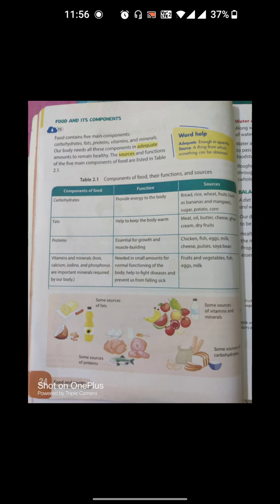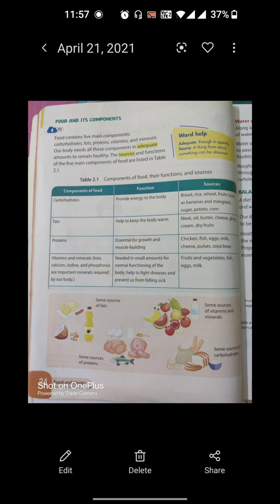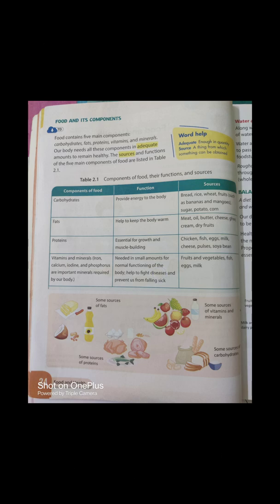Food. Food contains 5 main components which you already know, that are carbohydrate, fat, proteins, vitamins and minerals. Our body needs all these components in adequate amount. That means we need all this portion in adequate amount. If some portion increases and if some portions decrease, it can harm your health. Okay, the sources and functions of the 5 main components of food are listed in this table.